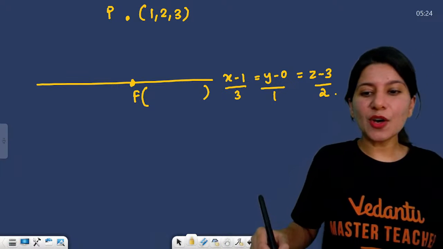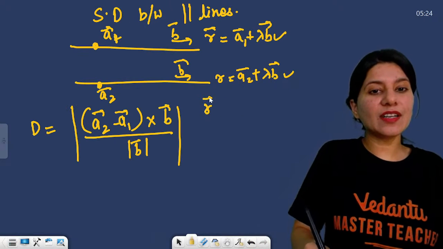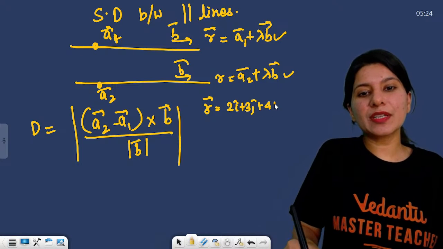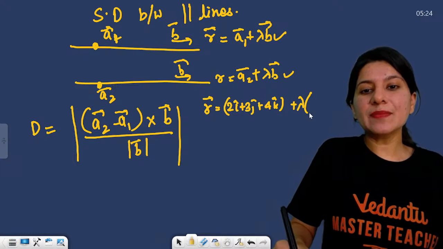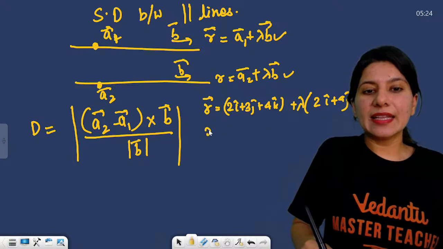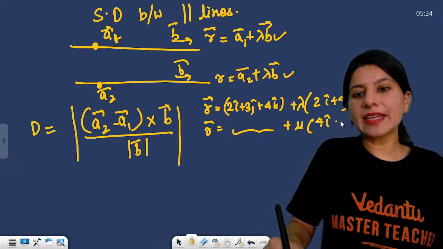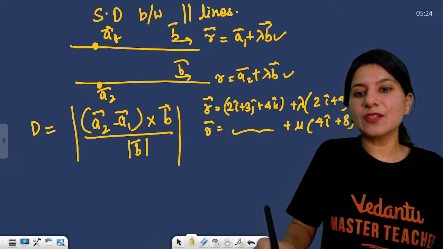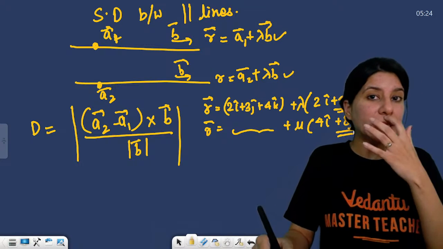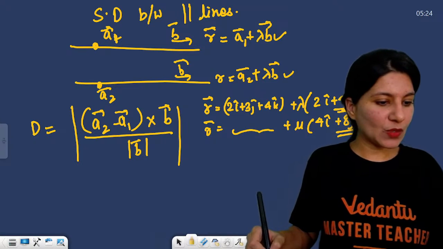How to find parallel or not? By looking at it. We did last night. So let us say this is 2i cap, 3j cap plus 4k cap plus lambda times (i cap plus 3k cap), right? And the second line will be 8j cap plus 3i cap plus 6k cap. Now, can you see that these two directions are exactly same, proportional? So that's why these two are parallel lines, right?